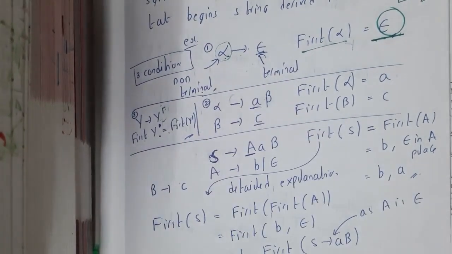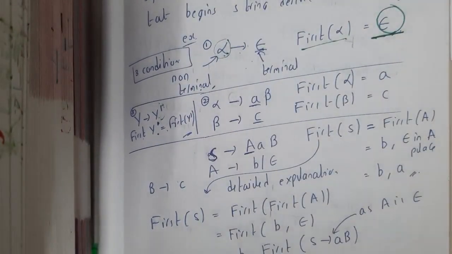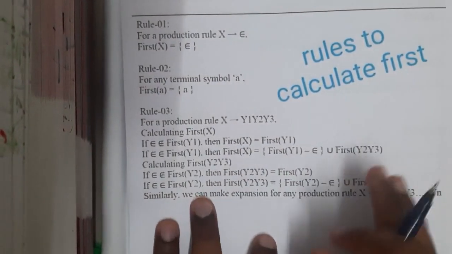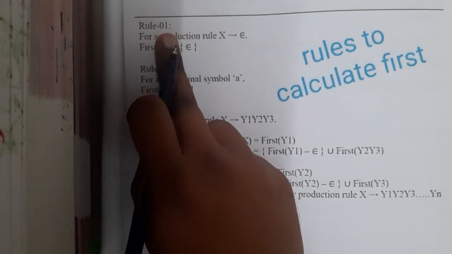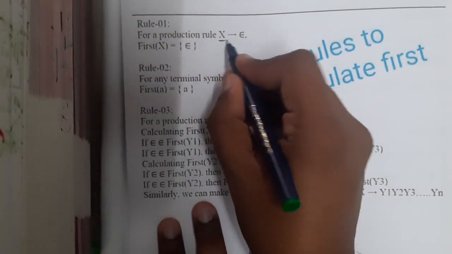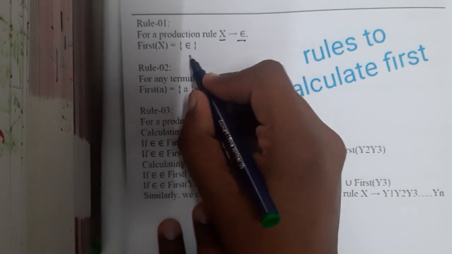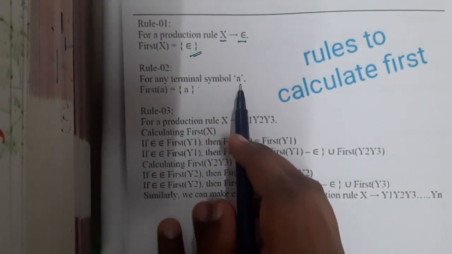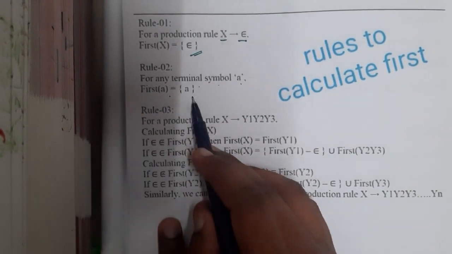Okay. So if you want these exact rules as in a standard textbook, this is the book, guys. Rule 1: for production x implies epsilon, the first of x is equal to epsilon. Similarly, for any terminal symbol a, the first of a is itself.